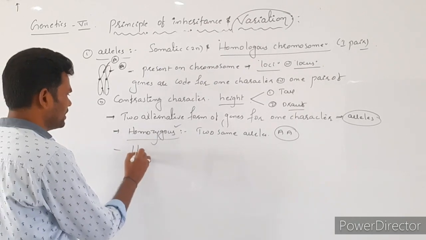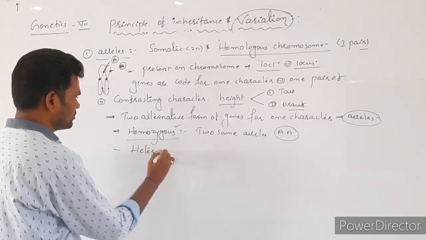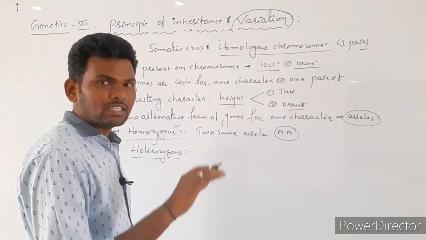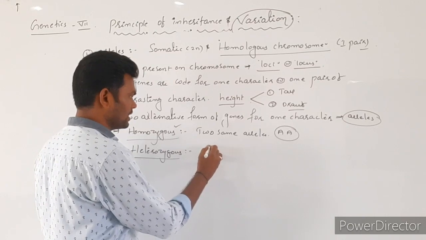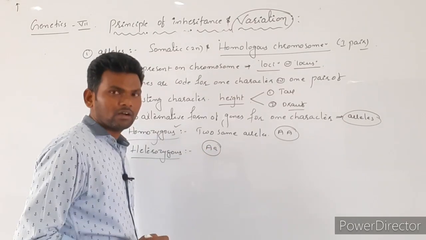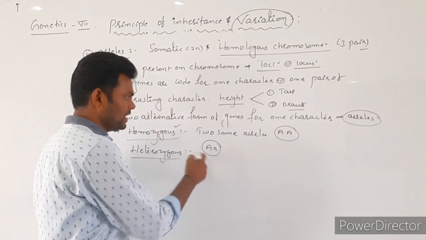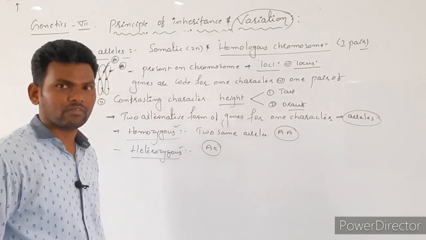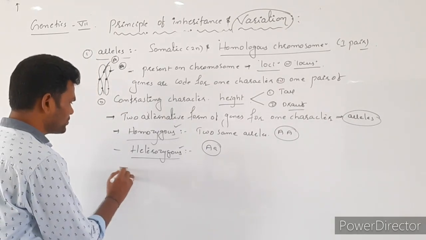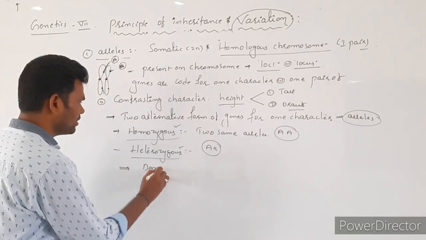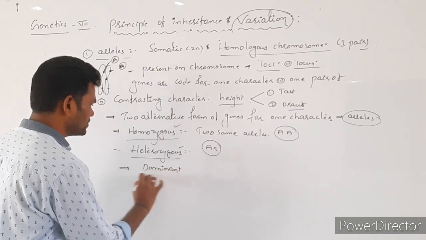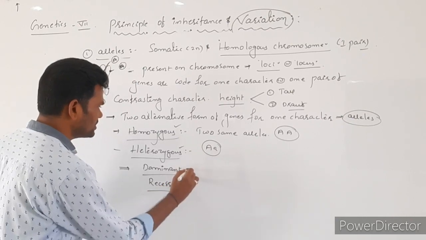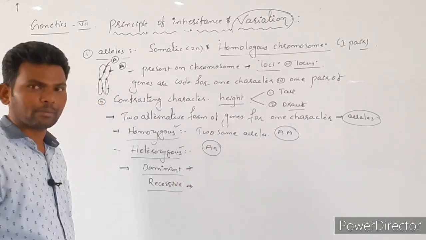Next, heterozygous allele. In this, alternate alleles are present, like capital A, small a. It is one pair of homologous chromosomes containing alleles. In this condition, that allele is called heterozygous. Now let us focus on expression, dominant as well as recessive. Dominant genes or alleles, recessive alleles.